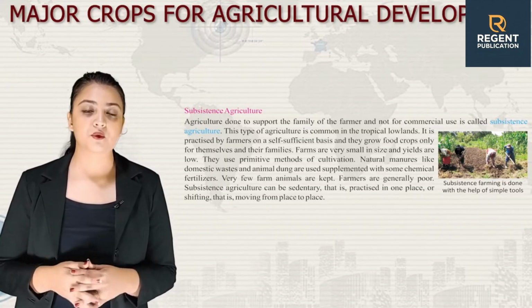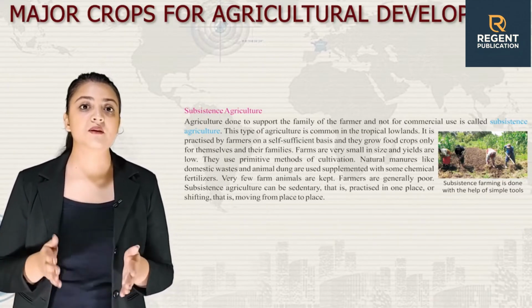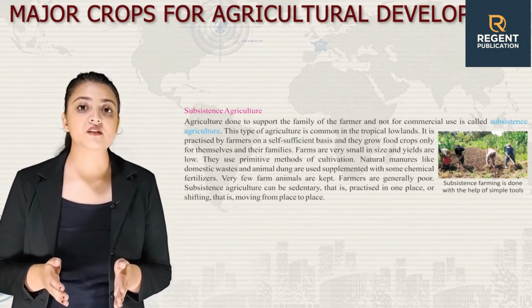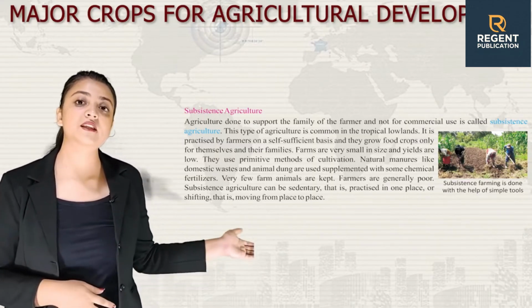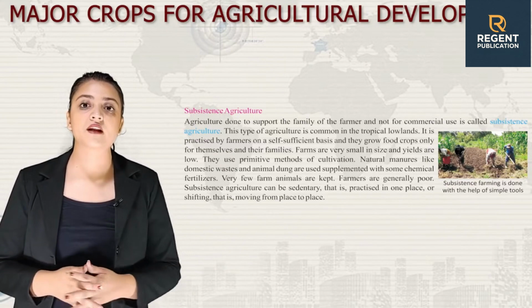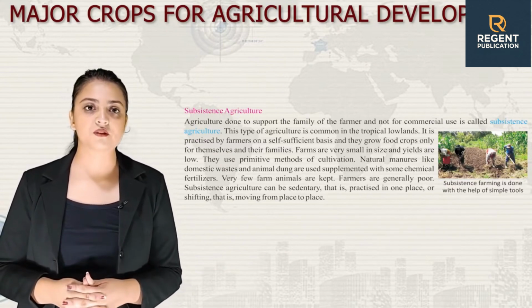Farmers are generally poor. Subsistence agriculture can be sedentary, that is, practiced in one place, or shifting, that is, moving from place to place. Here is an image of subsistence farming that is done with the help of simple tools.